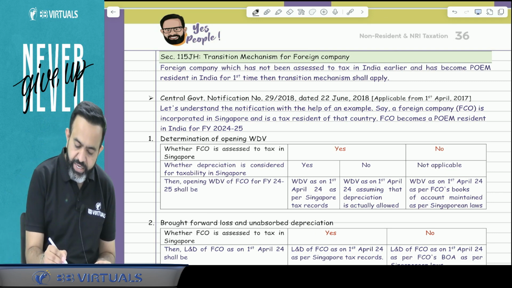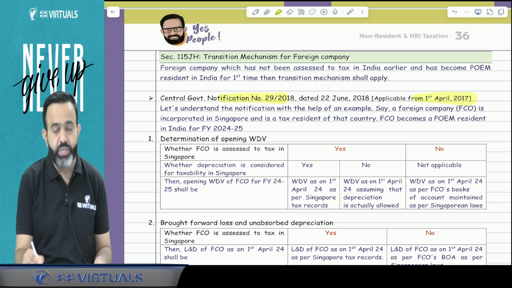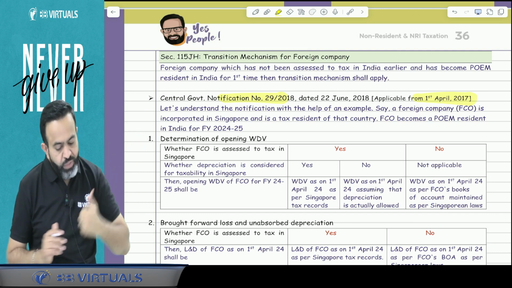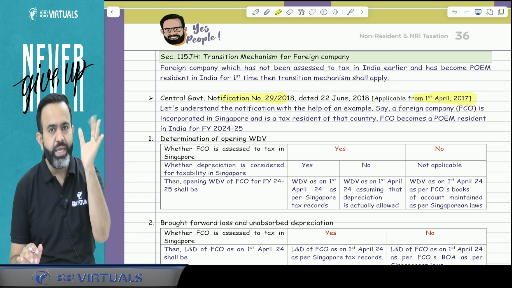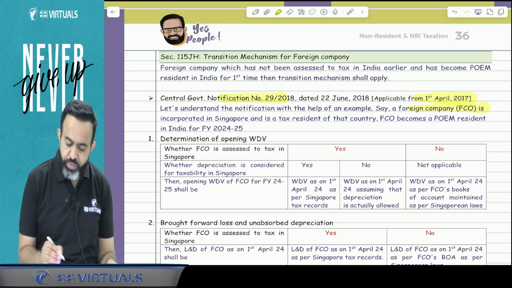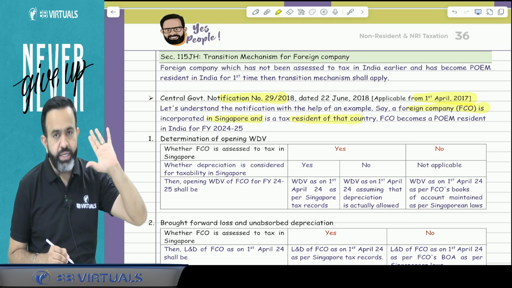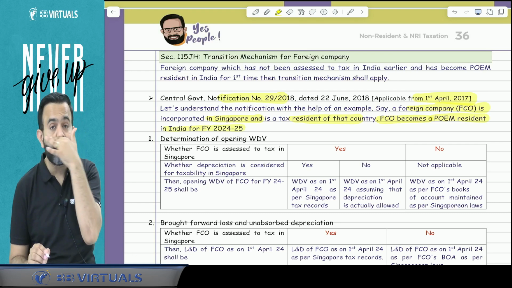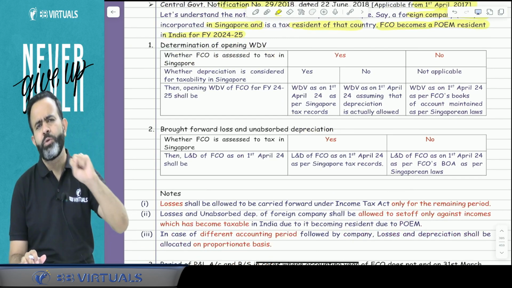And guys, for this transition mechanism, there is a CBDT notification 29/2018. This notification is applicable from 1st April 2017, when this POEM concept came into the picture. Now guys, let's understand this concept with the help of an example. Suppose there is one foreign company, named FCO, incorporated in Singapore, and it is a tax resident of that particular country. And first time this company became POEM resident in India in the previous year 24-25. First point is, what about the opening WDV?